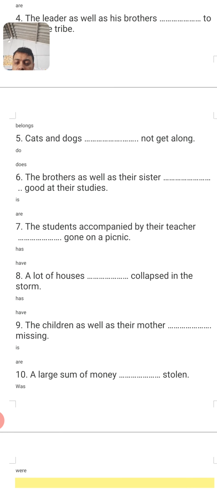Last but not least, a large sum of money dash stolen. Were stolen or was stolen? It should be was stolen, because a large sum of money is combined to talk about a particular amount. So when we talk about a particular amount, we always use a singular verb, and therefore a large sum of money was stolen and not were stolen.